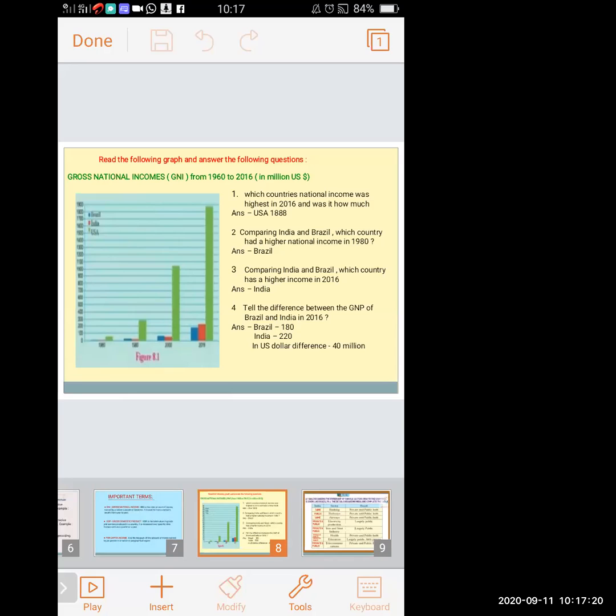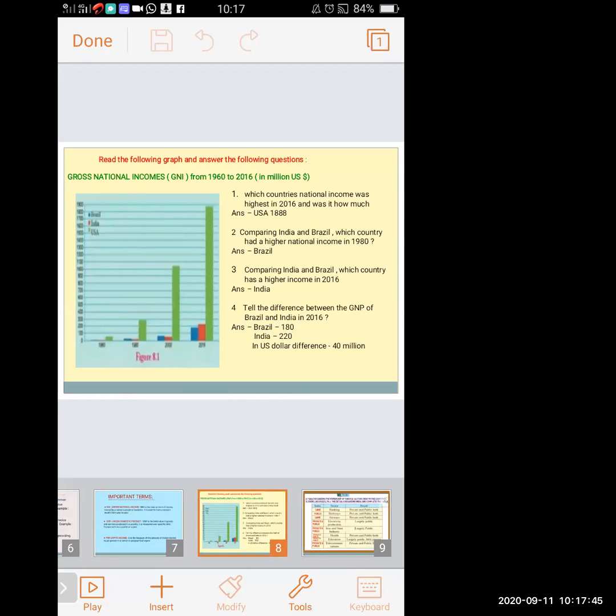So we have to compare between India and Brazil. Brazil is nearly about 180 and India nearly about 220. In US dollars, to find the difference we have to subtract. So 220 minus 180 is 40. The difference is 40 million.